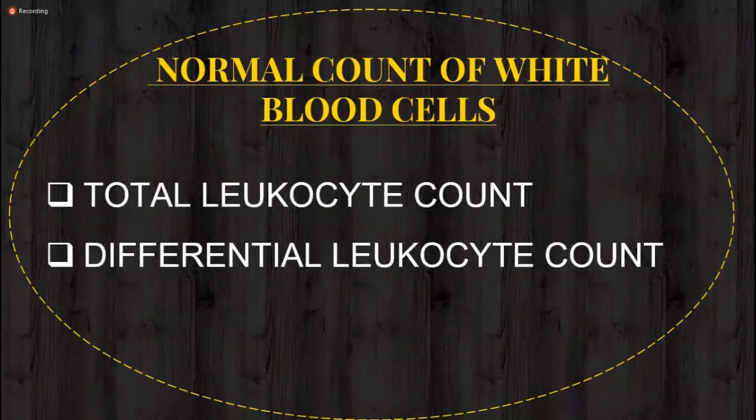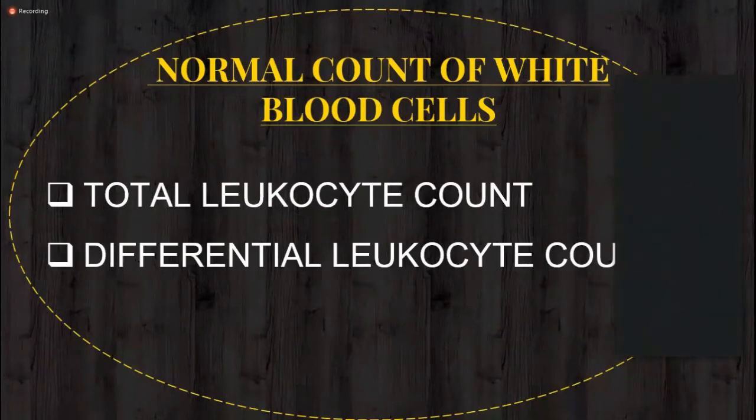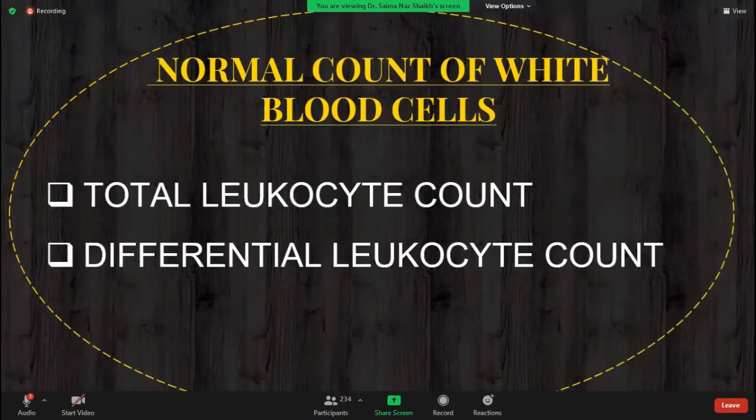But I have already told you the normal count of white blood cells is less than that of the red blood cells. Red blood cell count is in millions, but here it is in thousands. Why am I focusing on the normal count of white blood cells? Because if you know the normal count, you can easily identify the abnormality of each and every cell. If you know the normal range, you can identify that this person has this type of disease because the count or normal number is not in the range.